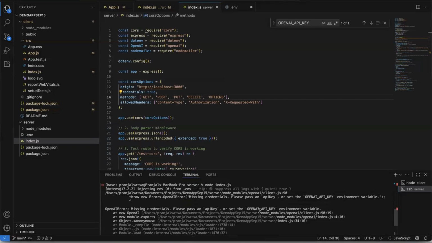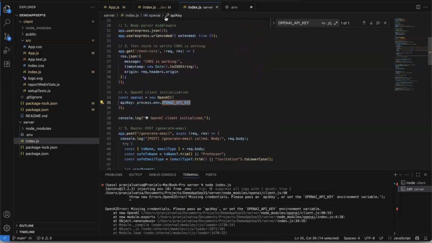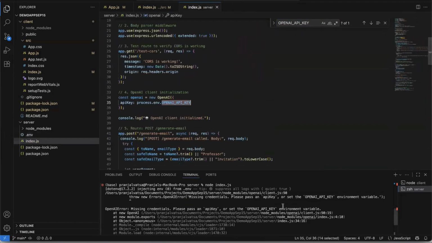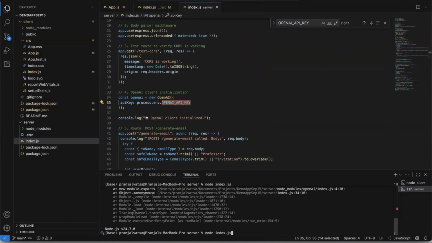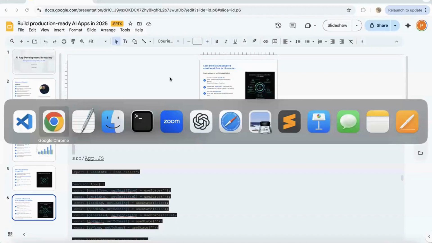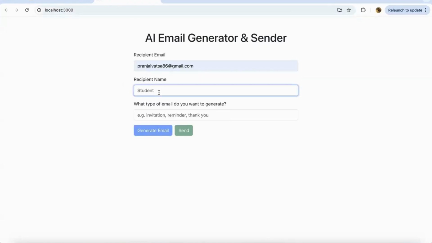Let me just quickly debug this, guys. We have added this OpenAI API key here. Yes, we have indeed added it, right? Let me try once more. Yeah, it's pinged up, right? So there was some issue with saving the file, but as you can see, the backend is running now, right? Now we can go back to our application.